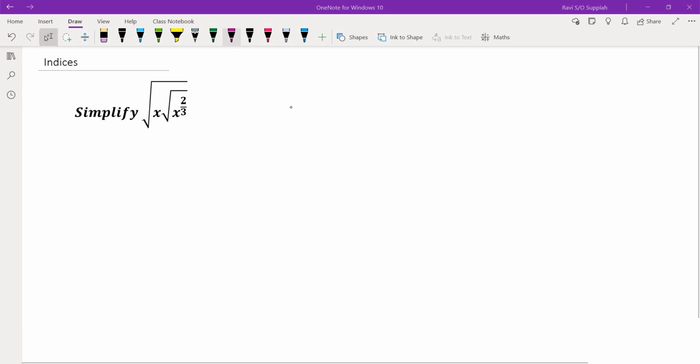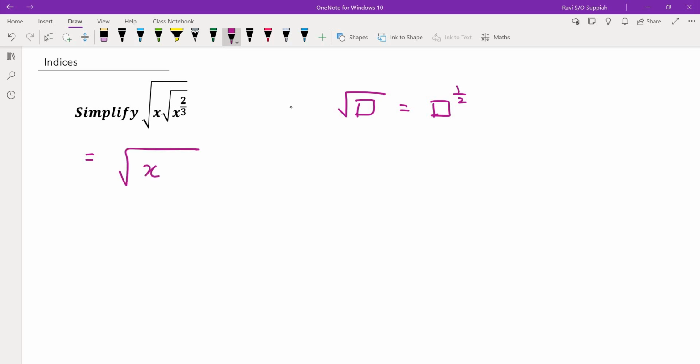Okay, let's look at this indices question here. We are asked to simplify this expression. The first thing that we know is, if I'm given a square root operation, for example if I'm square rooting an expression, that is equivalent to that expression to the power of half. So the first thing I can do is say that this is equal to the square root of x and x to the power of 2 over 3, raised to the power of half. So that is the first step.